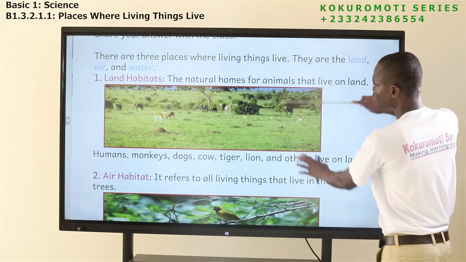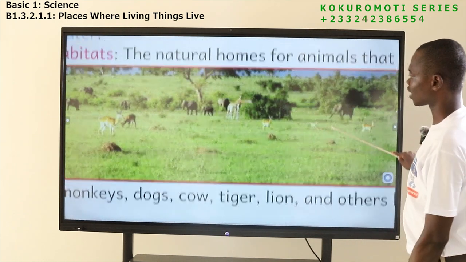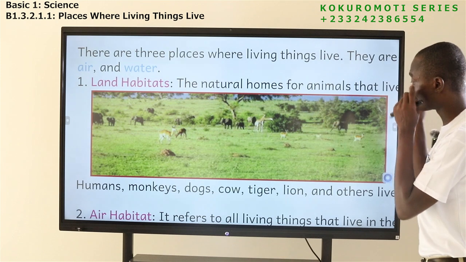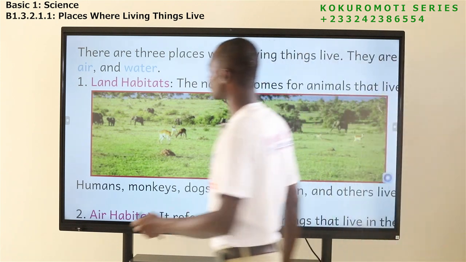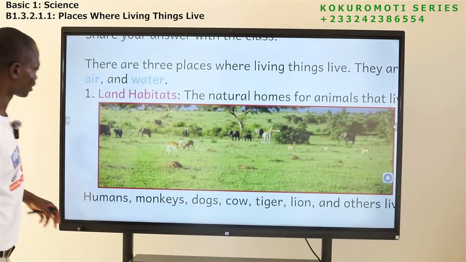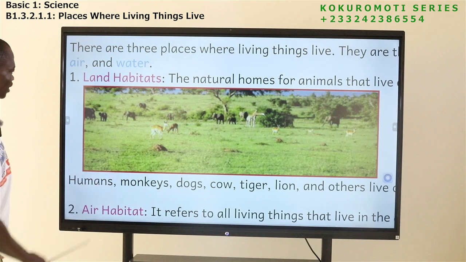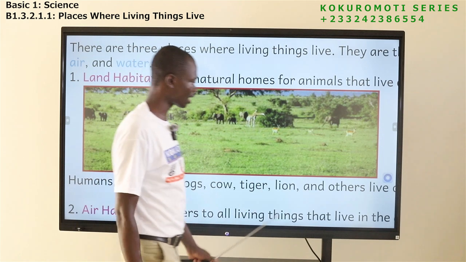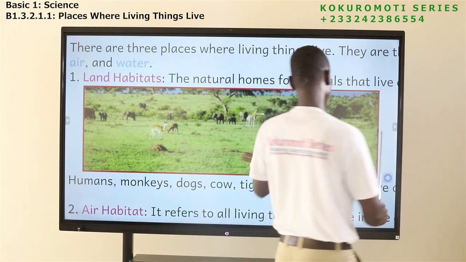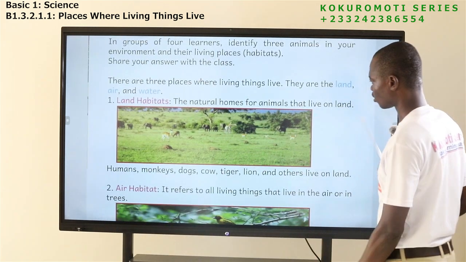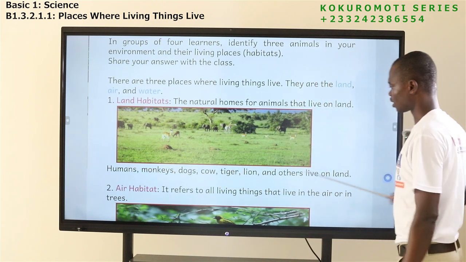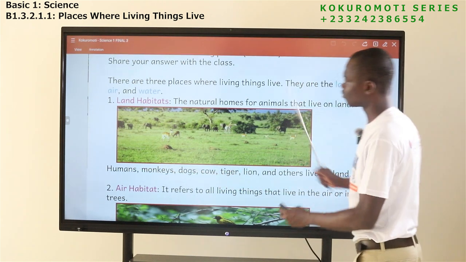So this is a picture of animals that live on land. Can you see them? My eyes are not good. I can't see. Your eyes are very good. So you have to see and then tell me. Okay, so we have humans, monkeys, dogs, cow, tiger, lion, and others that live on land. So these are some animals or living things that live on land.